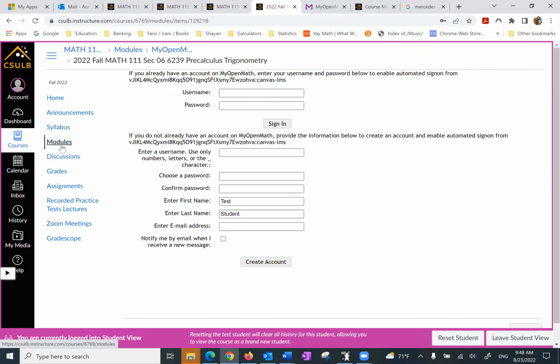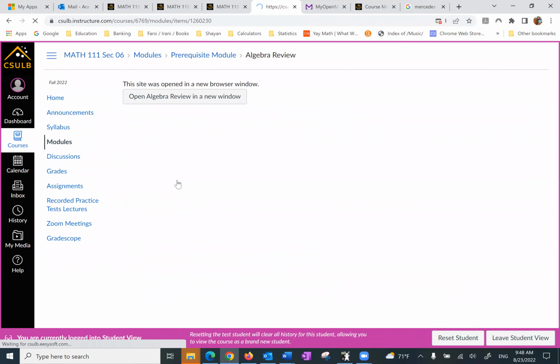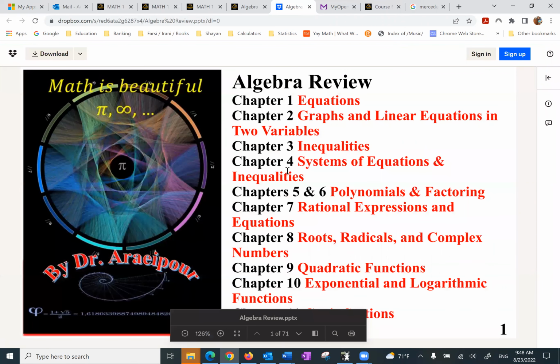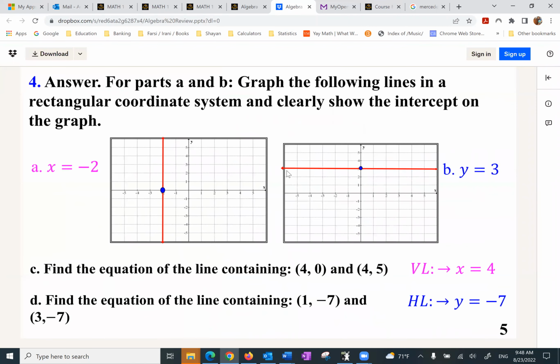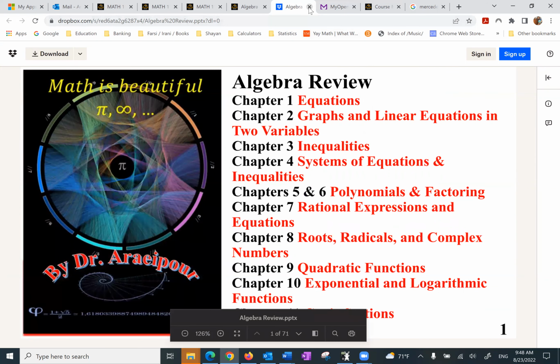Going back to the modules. What do you find next? The prereq module. This is the one we are going to spend some time on today, but this is posted here, and it has close to 70 pages, which means we don't have time to cover the whole thing, but everything is here with details. I will give you the synopsis of that after this, what we call orientation.